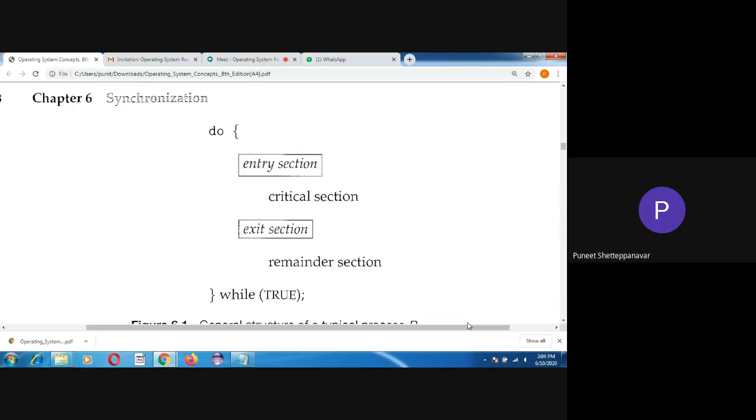Prioritized in the sense, very important one. So if I give P1 as the most prioritized process, then P1 will be repeatedly executed in the critical section up till completion of all 200 units of time. So P2 will never get a chance. P2 has to wait for 200 units of time to get its critical section executed. That is the possibility that occurs due to prioritized and unprioritized processes.